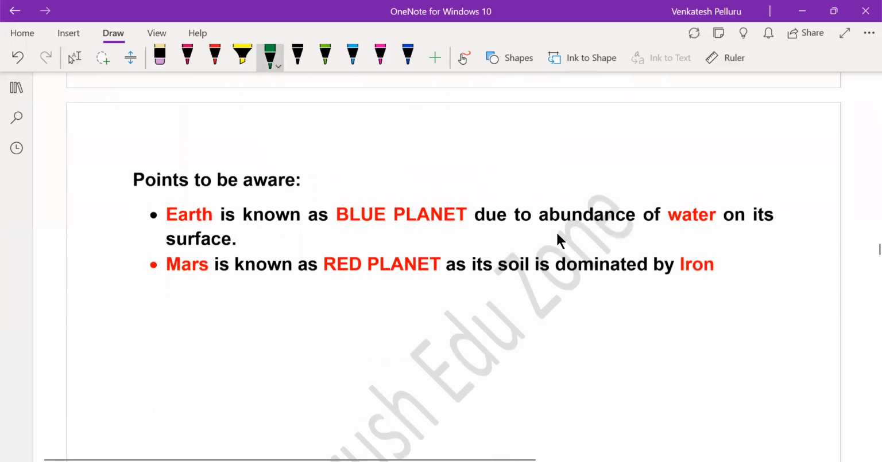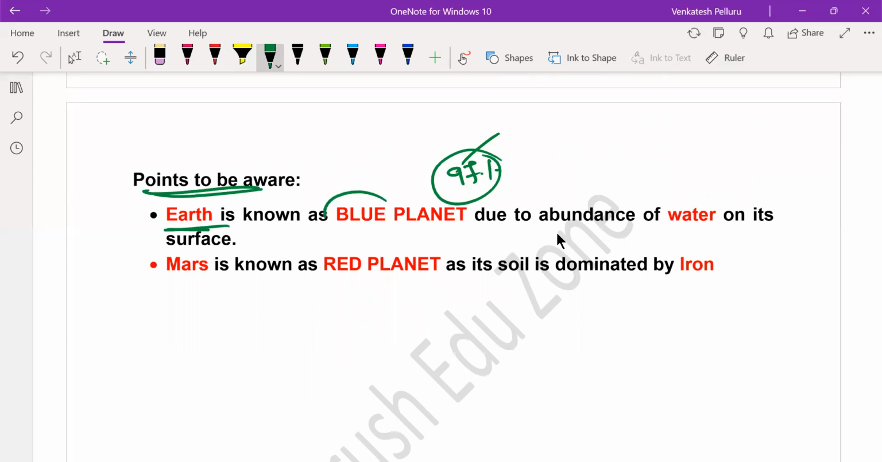Because of the huge amount of water present on the surface of the Earth. If you know, it's around 97% water only, 97.4 something. So just around 3% of the surface of the Earth is covered by land. The rest 97% of the Earth's surface is covered by water of 5 large oceans, including these rivers, etc. Okay. So points to be aware: Earth.